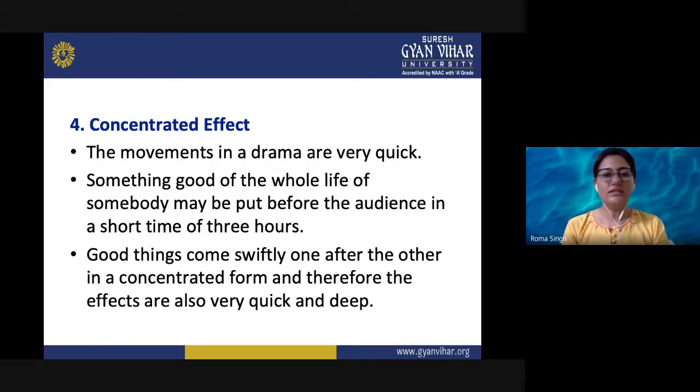The movements in a drama are very quick, because it is a live play which is going on in front of the students, and it is original and innovative, because they do not know exactly what is going to be said.